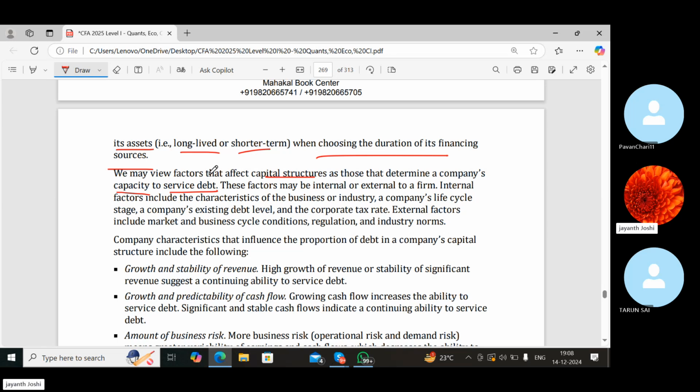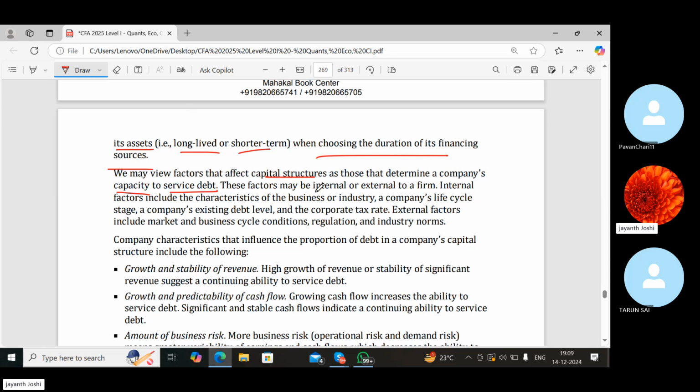Every company which wants to start its operation wants capital. They would be looking for the capital they want, but not always would they get what they want, because their profile should match their eligibility for getting the finance. So they may sometimes only get debt, sometimes they can get equity, and sometimes they may not be able to fulfill their entire capital requirement with equity, then they'll go for debt finance or a combination of debt and equity. So it depends.